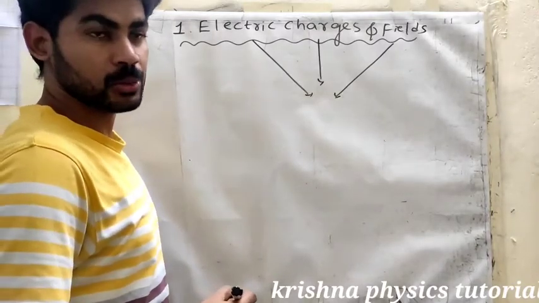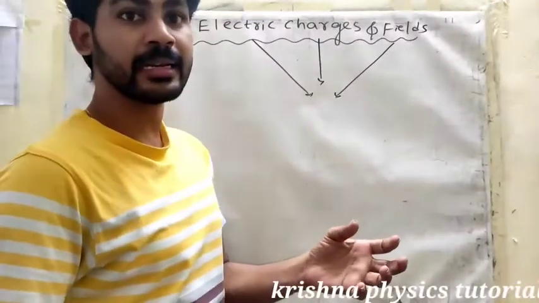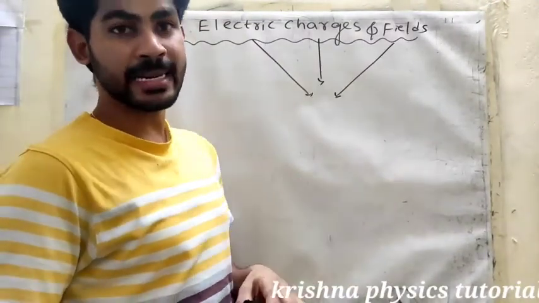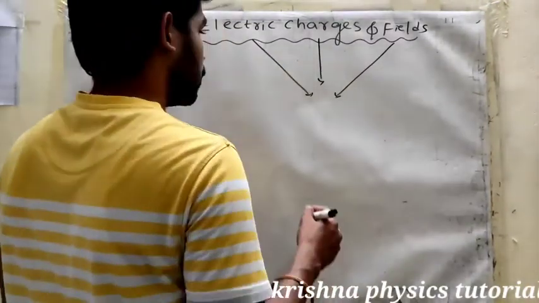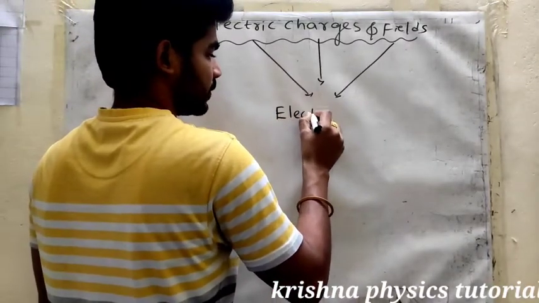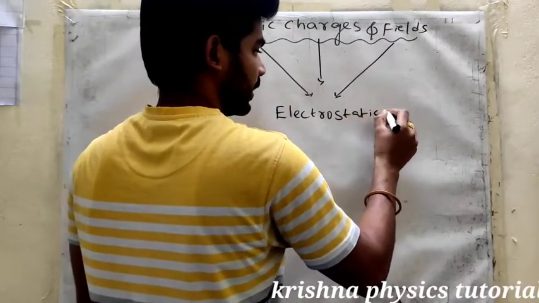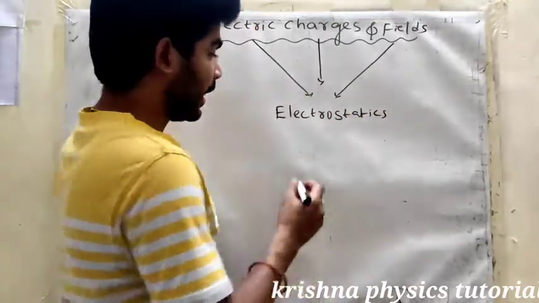Actually, electric charges and fields we are studying under electrostatics. So what is that branch? Electrostatics.